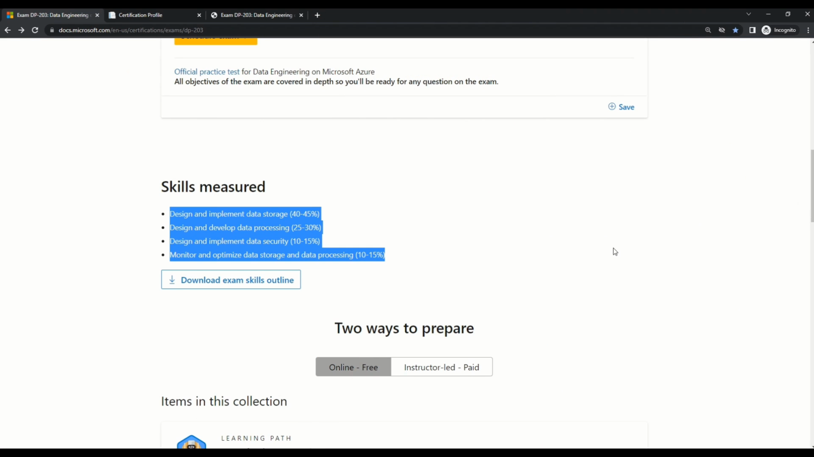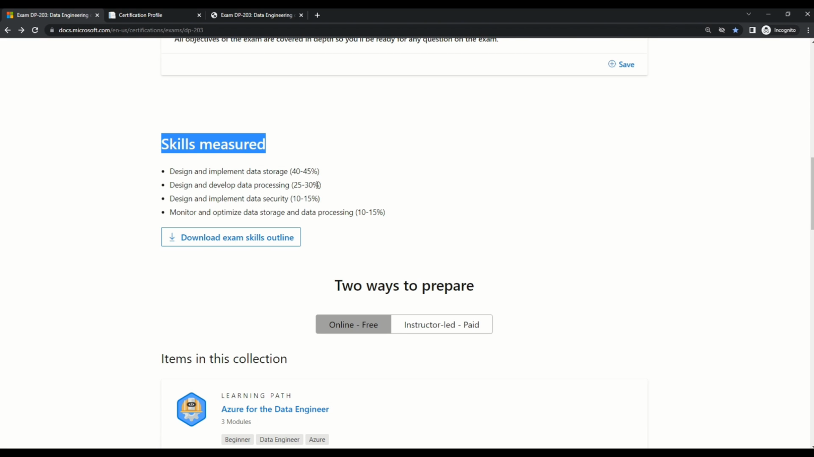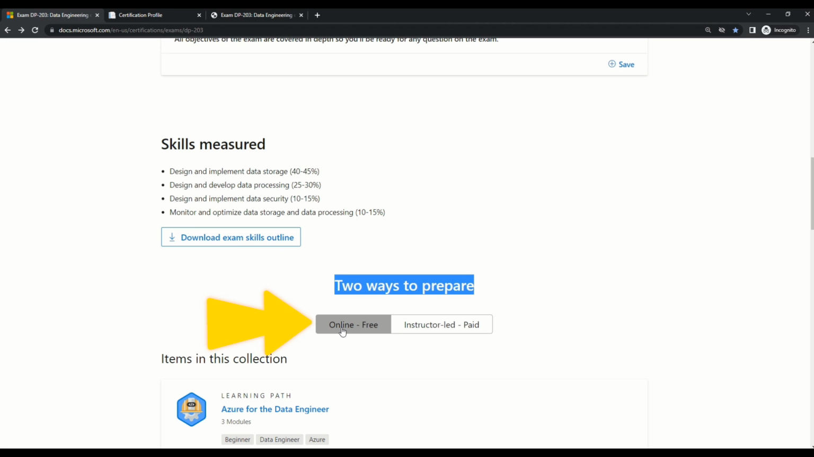And now friends, you can see that I am on the same Microsoft official documentation for DP203. And on this side, after the section called Skill Measure, we reach a section called Two Ways to Prepare. So friends, Microsoft itself offers you two ways in which you can prepare for DP203. The first one you can see is online, which is free. The second one is instructor-led, which is a paid course.